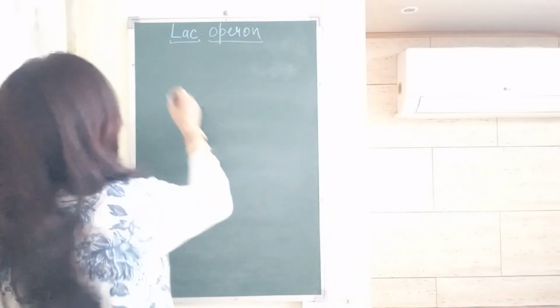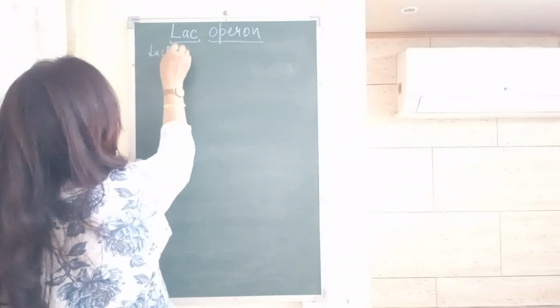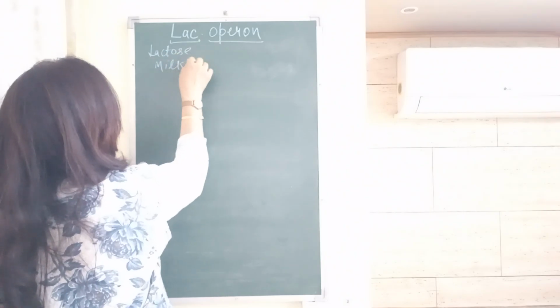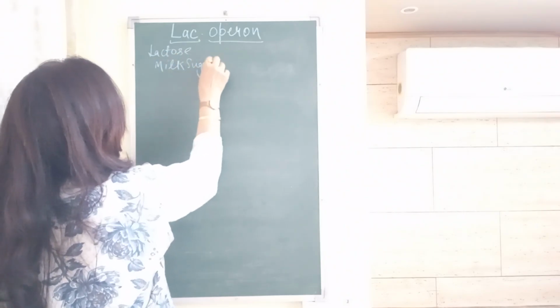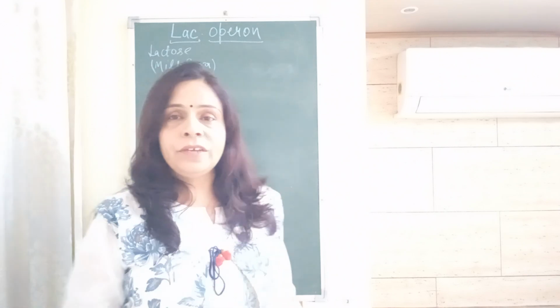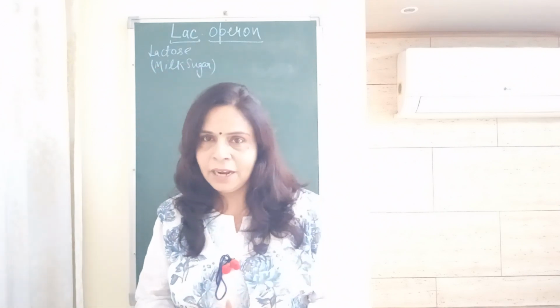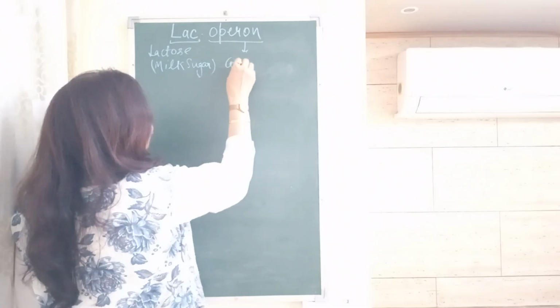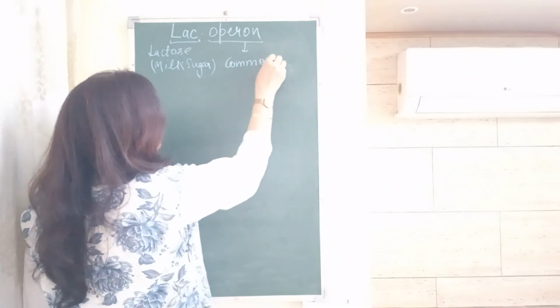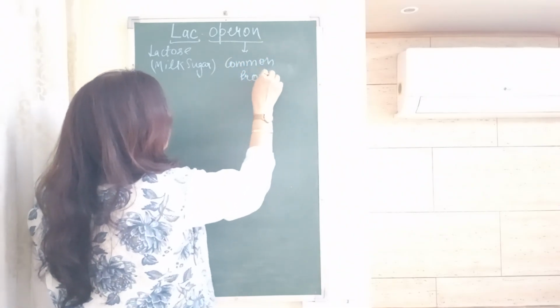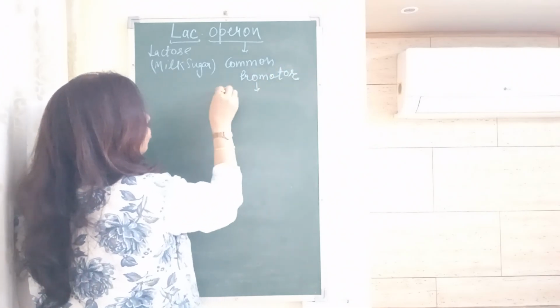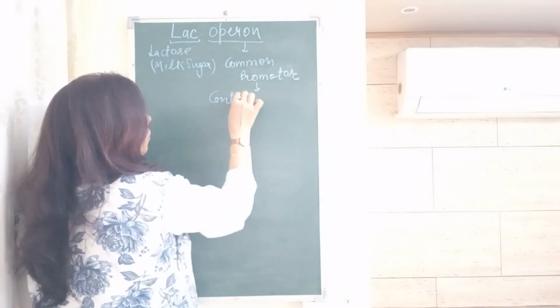Lac word is from lactose, and lactose means milk sugar, and operon means there is a single switch for controlling multiple bulbs. So here I can write that operon is a common promoter. It is a common promoter for controlling many genes. Common promoter is controlling many genes.